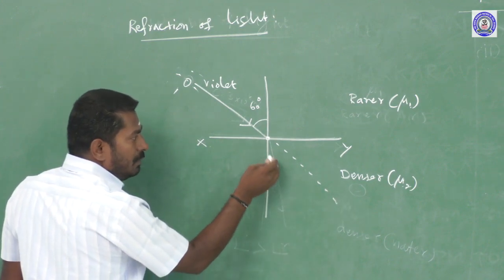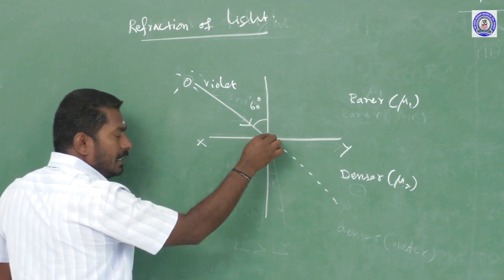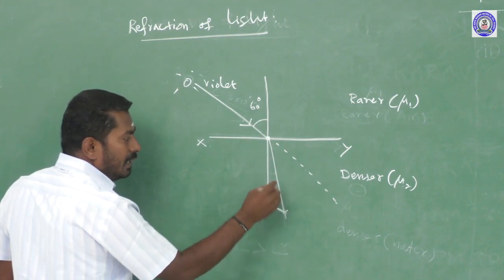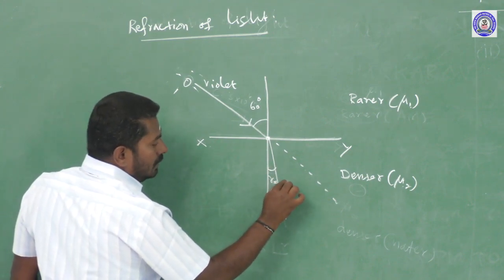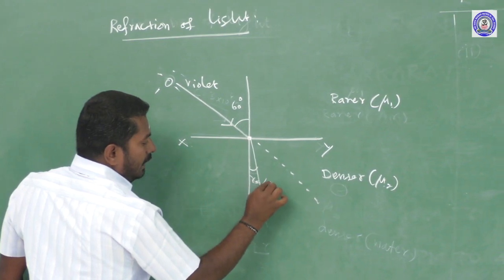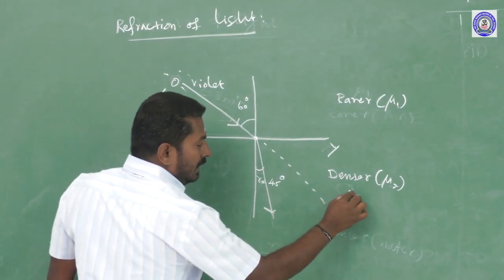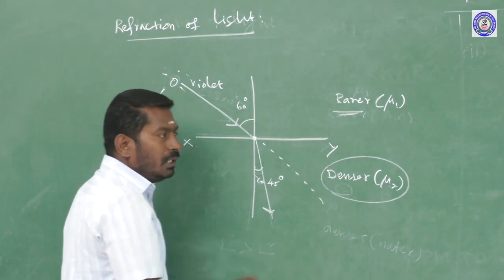But in the presence of the denser medium, at this point of incidence, the actual path deviates. Refraction takes place. It is a refracted ray with an angle of refraction R equal to 30 degrees. So how do we calculate the refractive index of the denser medium with respect to the rarer medium by using